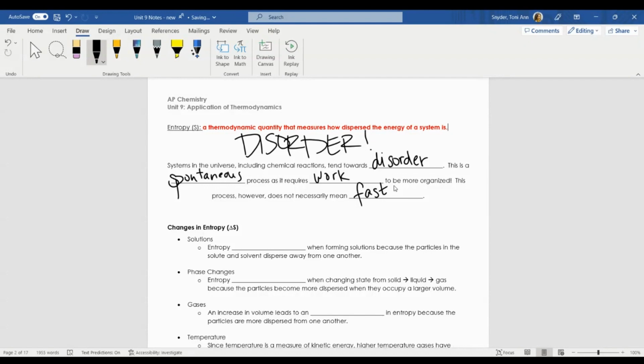A lot of times people take a little bit of time to unpack their things from a vacation. Not me. I am all about unpack the bag the minute we get home because I need to be back in my element. But sometimes it could take people a little bit of time to become disorderly. It could also take time for people to complete the work. So your desk might be a mess for a week, kind of like how I am, and eventually it will get done. So when we talk about these processes, it doesn't necessarily have to be fast. And we're going to talk more about that fast part as we progress through this unit.